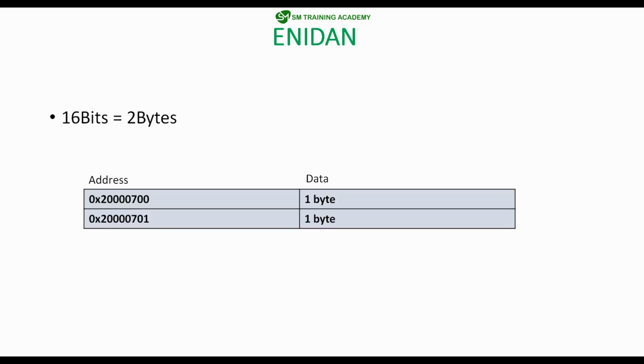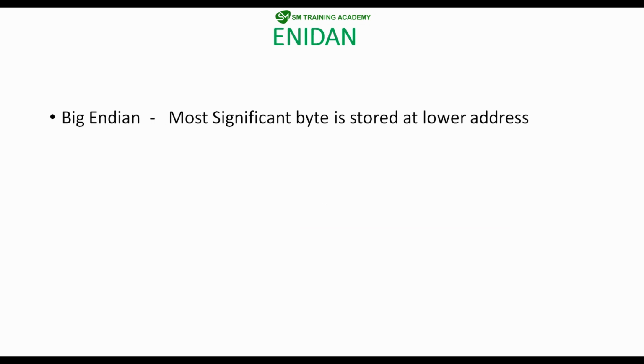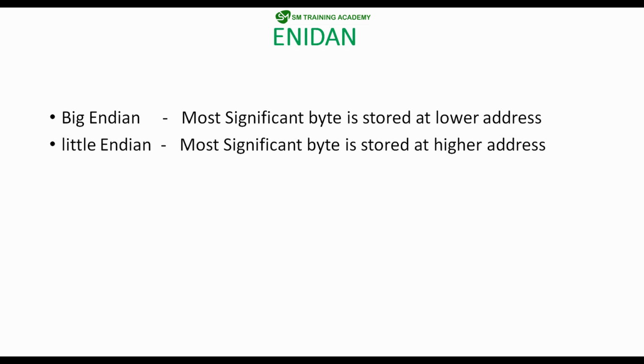So for storing these 16 bits, there are two major types of endian concepts. First one is the big endian, where the most significant byte is stored at the lower address. And there is a second variant called little endian, in which the most significant byte is stored at the higher address.